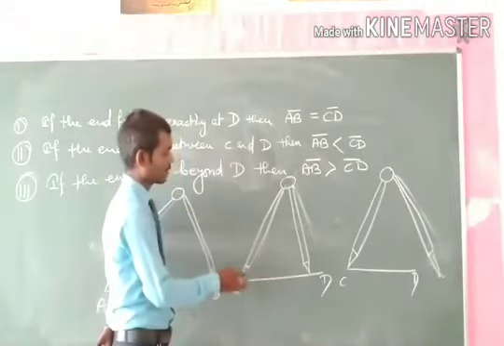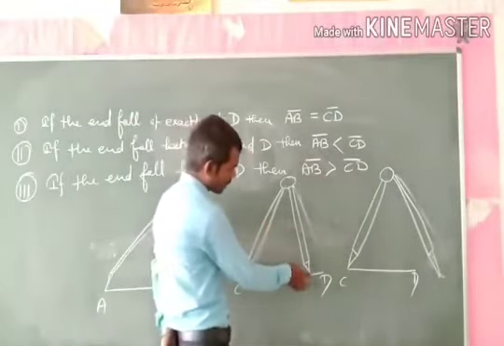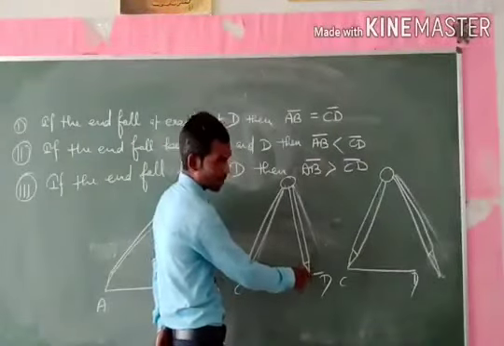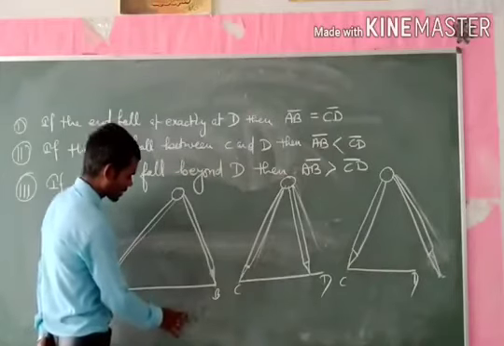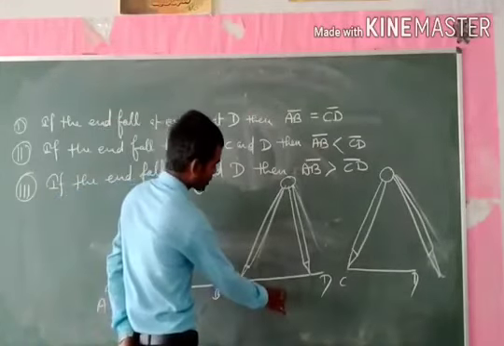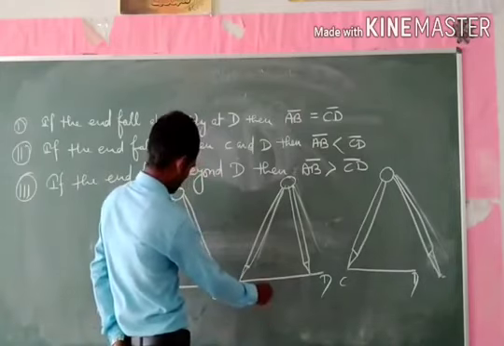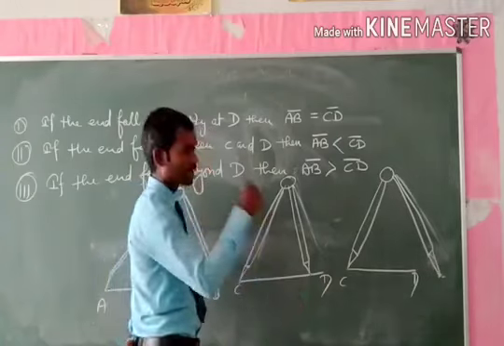In this case, the other end falls between the points C and D. That means the length of the line segment AB is less than the length of the line segment CD.